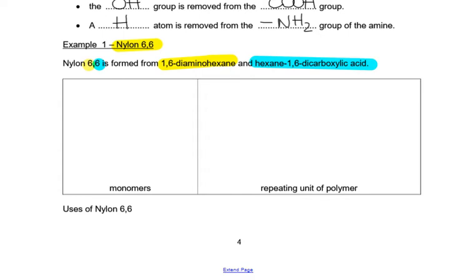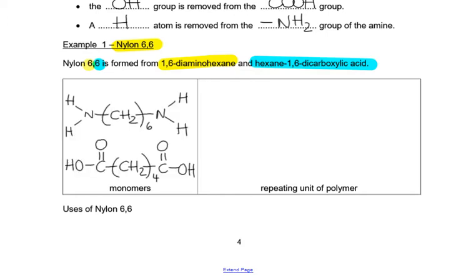See if you can draw out 2 hexane chains and start to put an amine group on each end of one of them and a carboxylic acid group on each end of the other. So there you go. There's a couple of things you might notice that might look a bit different on my structures than on yours. A couple of choices that I've made.